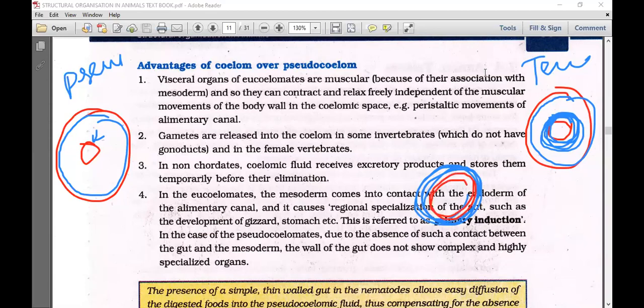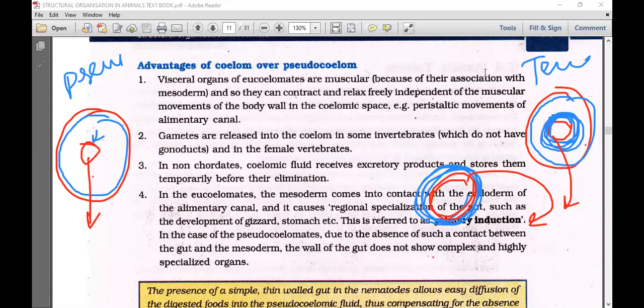We call this primary induction. What is the advantage? In the pseudocoelomate the elementary canal is non-muscular, and in the true coelomate the elementary canal is muscular. That is the advantage that we are seeing from the beginning.